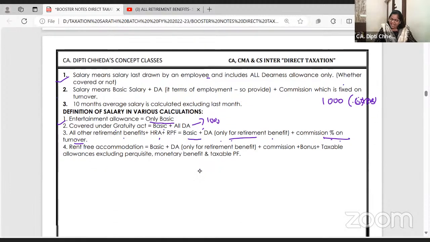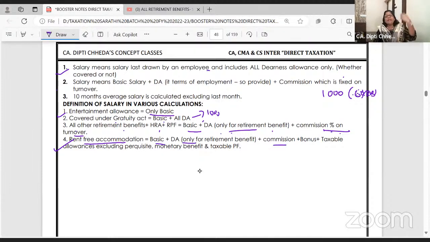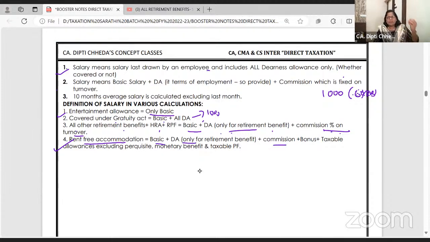Now the googly one, RFA. Hint: even if they give you rent-free accommodation first, always calculate it last, because the definition of RFA, rent-free accommodation, is very vast. Now, I'm not in that teaching mode of explaining what rent-free accommodation is. मैं आपको gist बता रही हूँ. So, for rent-free accommodation, you have to take basic, DA, commission. This time, any commission: per month commission, percentage commission, any commission.